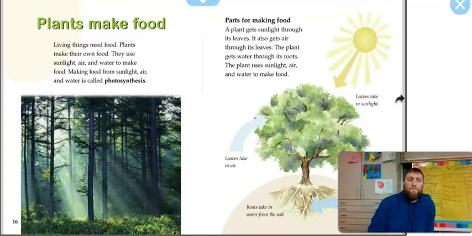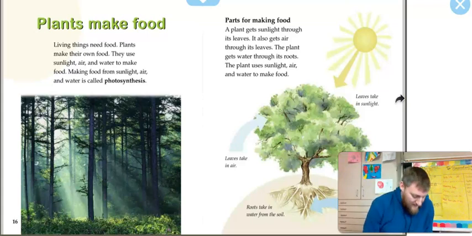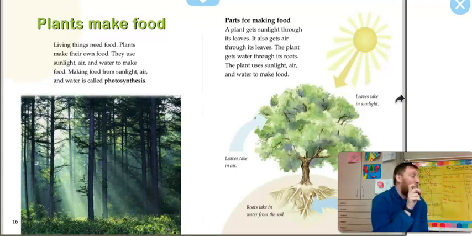Plants make food. Living things need food. Plants make their own food. They use sunlight, air, and water to make food. Making food from sunlight, air, and water is called photosynthesis. Say it with me, photosynthesis. Say it to the ceiling, photosynthesis. Say it to the ground, photosynthesis. Now say it in your granny voice, photosynthesis.